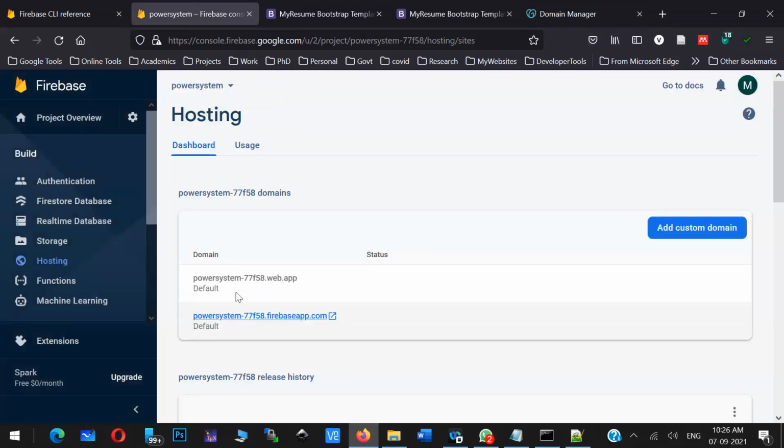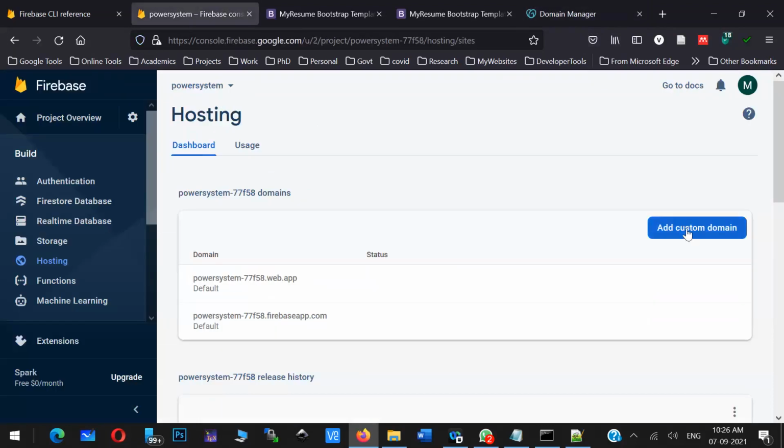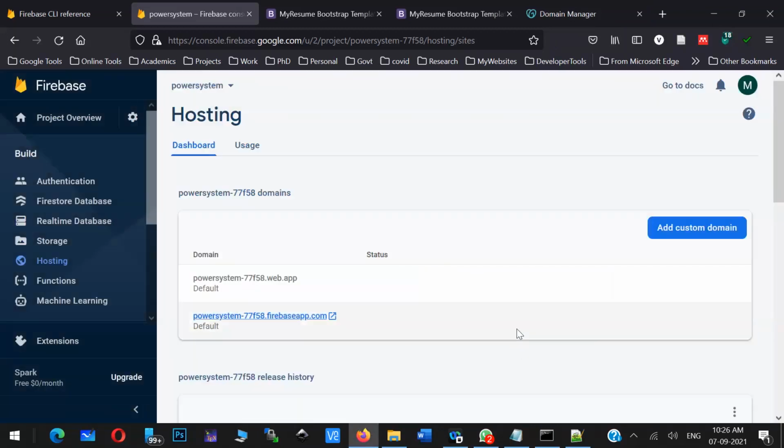If you don't want this random name, 77f58.web.app, then you can connect to your website here by adding a TXT record. When you click on add domain, it will generate the TXT record. You just have to copy paste the TXT record in the domain name server. Then the end-to-end hosting is done. That is the way you have to do it.